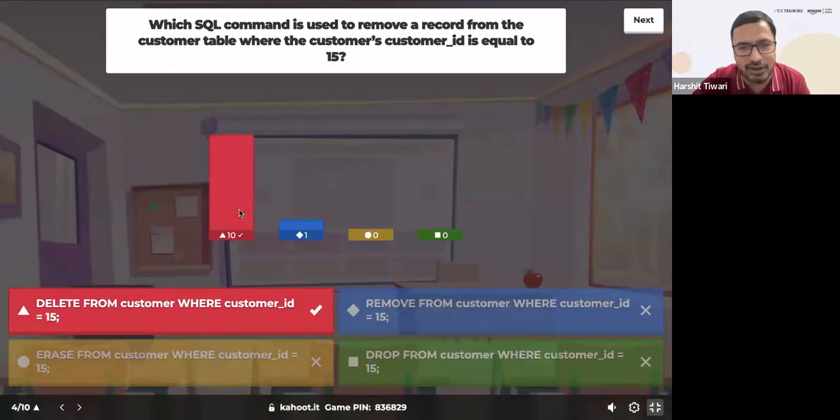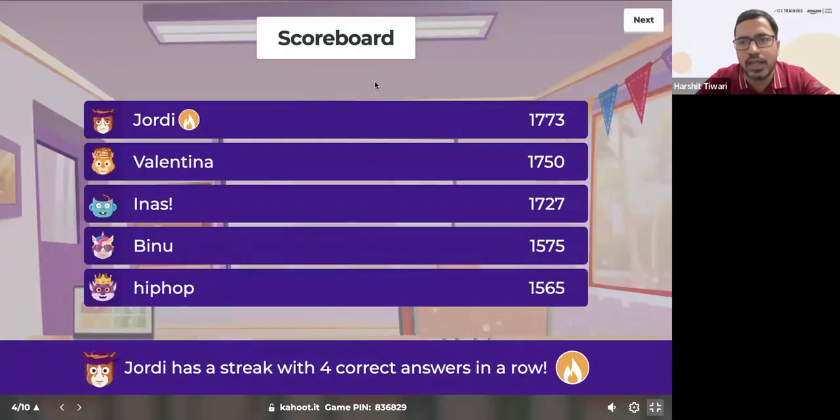Great, awesome. Everyone has got it correct. Okay, one incorrect, but perfect. We did this so many times in the lab exercise. Delete from customer where customer ID is 15. Absolutely correct, 100%. Well done.